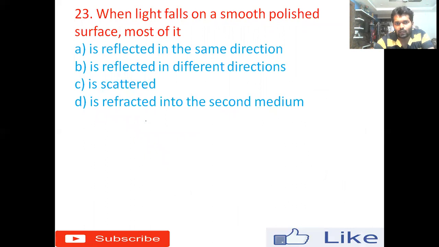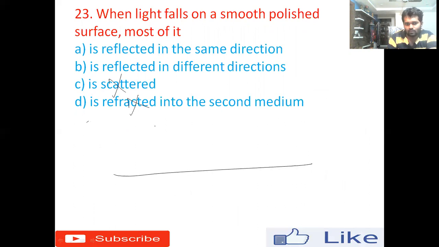23rd one. When light falls on a smooth polished surface, most of it, option A, is reflected in the same direction, option B, is reflected in a different direction, option C, is scattered, option D, is refracted into the second medium. So here scattering will not happen, and it won't refract here.